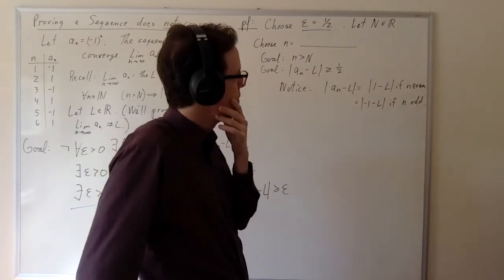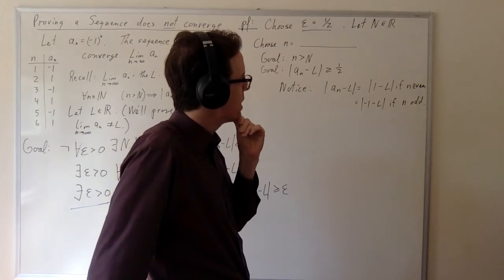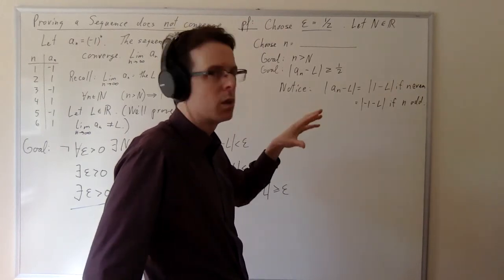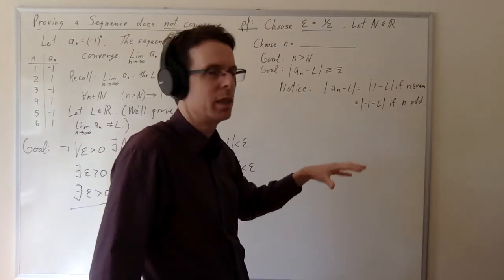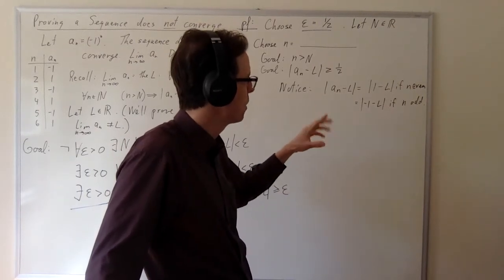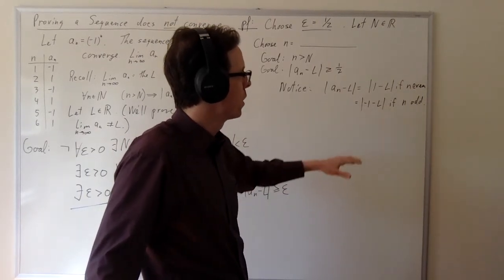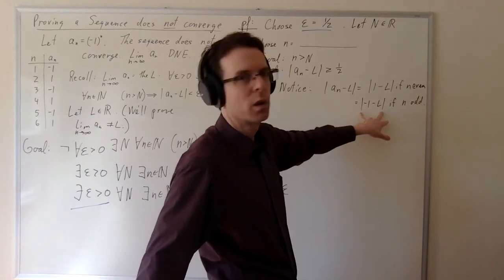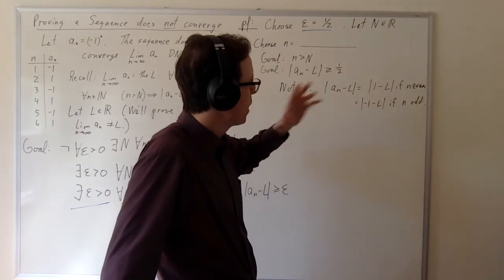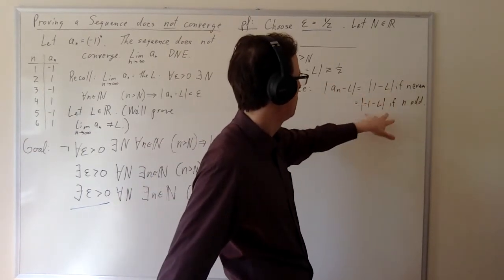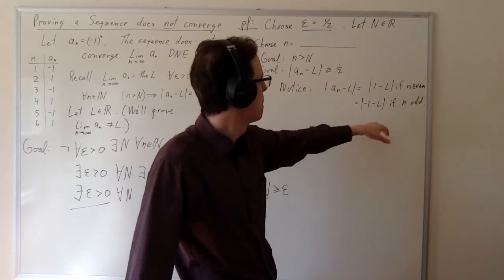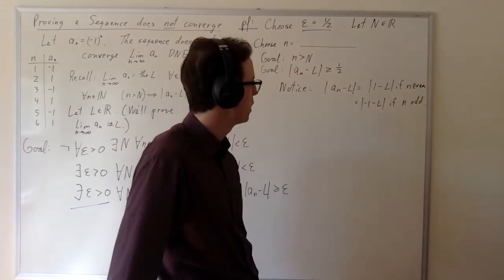Well, it might seem that if we look at these, one of them might look like it's obviously greater than 1/2, and maybe it does, maybe it doesn't. If L is 0, for example, then this is going to be 1, and this is also going to be 1. If L is 2, for example, then this is going to be 1, but this one will be 3. Positive 3, right, because of the absolute value signs.